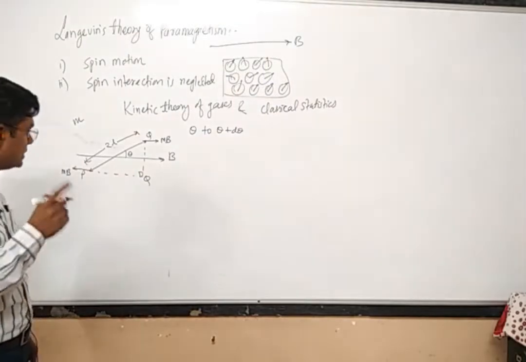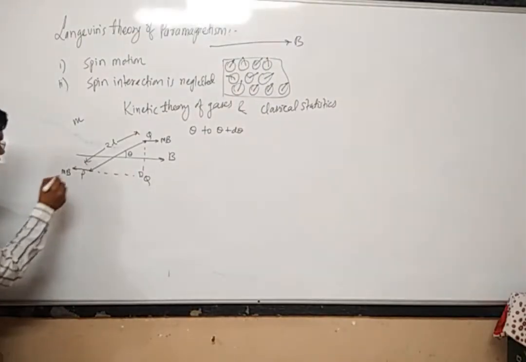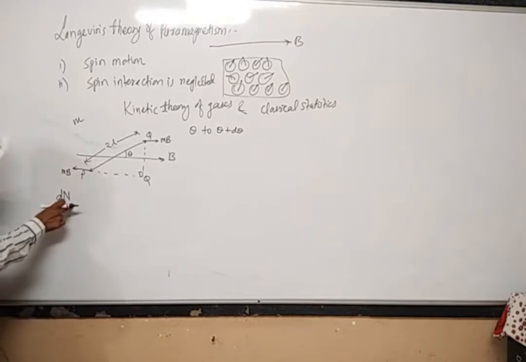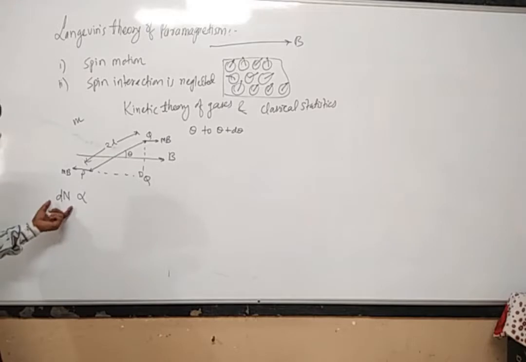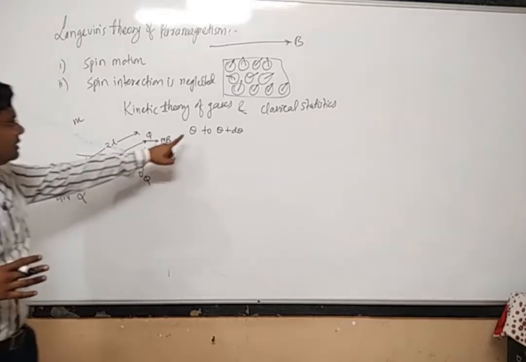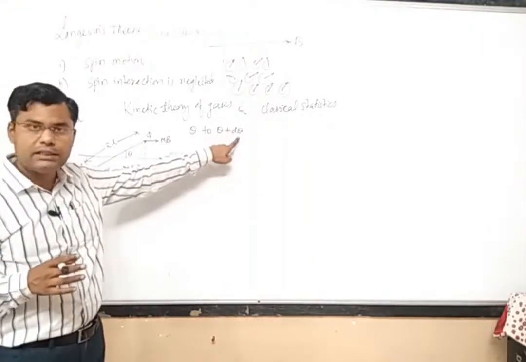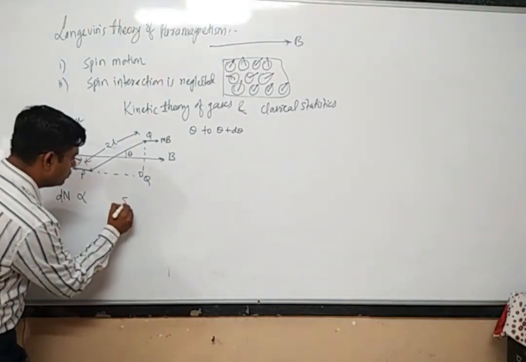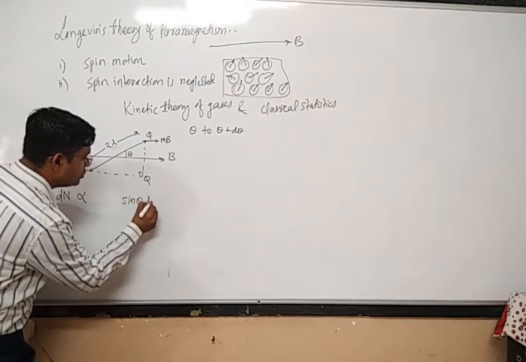Suppose this number of atoms or molecules is denoted by dn. So dn is the number of atoms, molecules, or magnetic dipole moments located within the angle theta and theta plus d theta, and this number will always be directly proportional to sine theta into d theta.